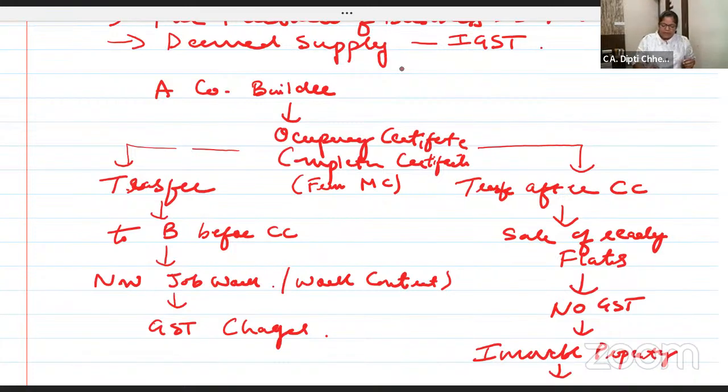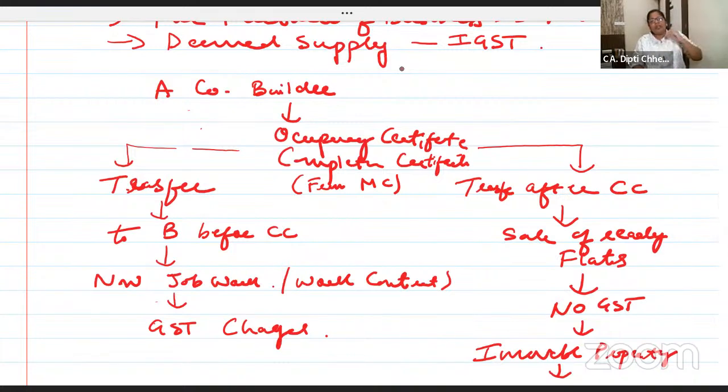But if the builder is transferring before the completion certificate, उस पे तो नो GST. जो ट्रांसफर किया ना प्लॉट एंड फ्लैट एंड ऑल, नो GST. But on that, now we are doing job work. Completion certificate नहीं है, just plotting करके जो बेचते हैं.